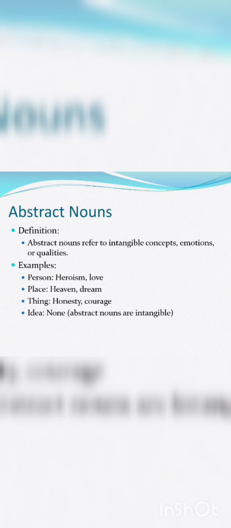All these things are examples for abstract noun, a noun that can just be felt and does not have any physical existence. It does not have any physical form, so it comes under the category of abstract noun. So far we have seen four different types of noun: common, proper, concrete, and abstract noun.